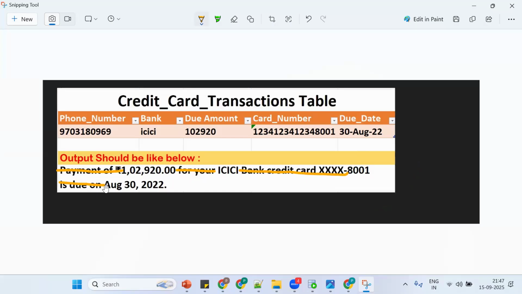So tell me, is this static or dynamic? Up to here, this highlighted one is static. The remaining values are coming from your table data. Now the question is, how to club all these things together, using what concept?